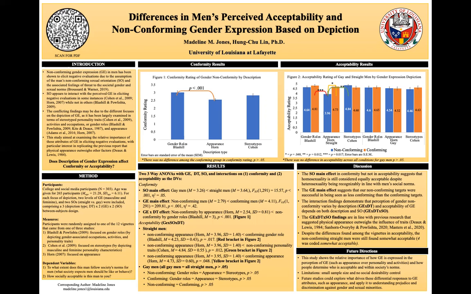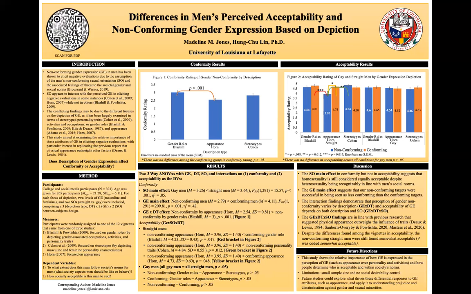These results suggest that gender expression conformity and perception of deviation differs based on how the expression occurs, such as by gender roles or appearance. Additionally, the results suggest that the non-conforming targets were adequately manipulated to being recognized as less conforming than the conforming targets. However, for acceptability, non-conformity is nuanced to where appearance drives lower acceptance only for straight men.